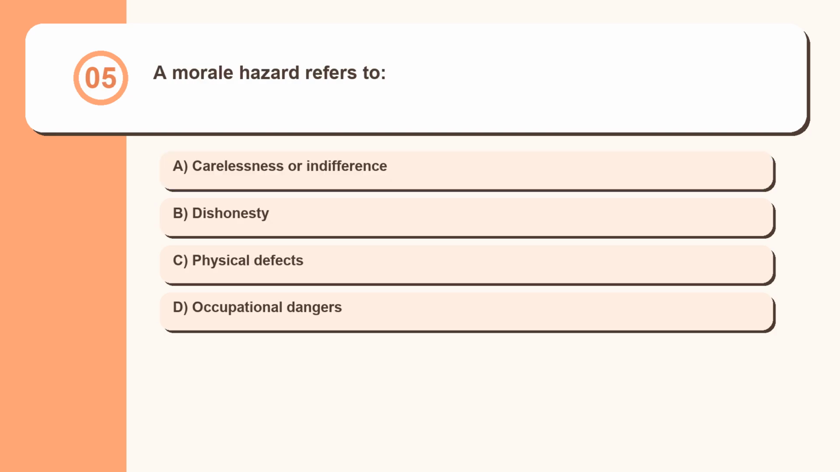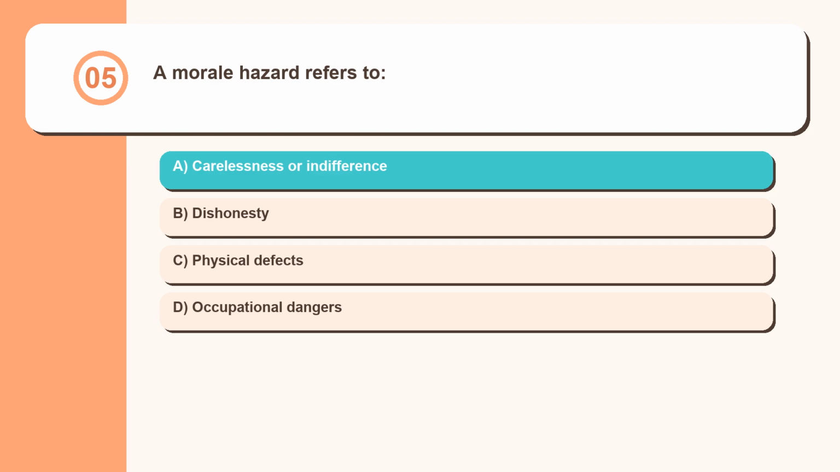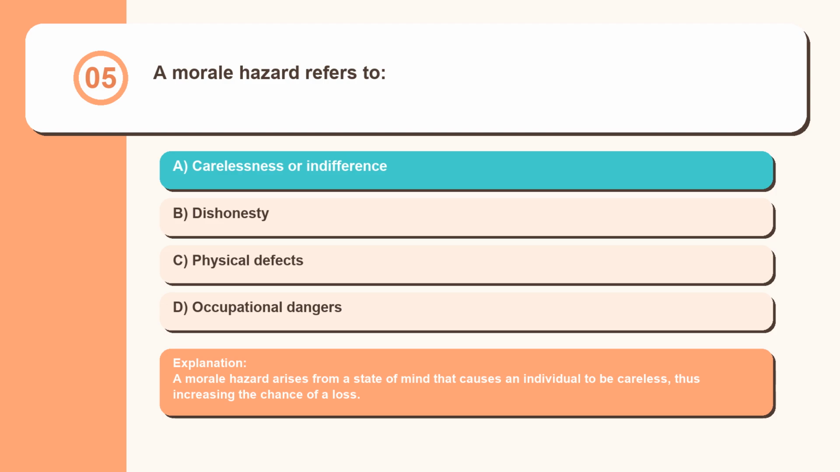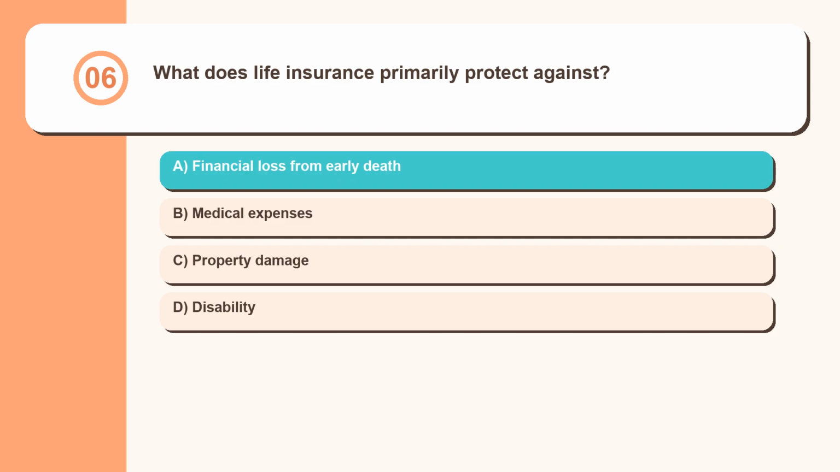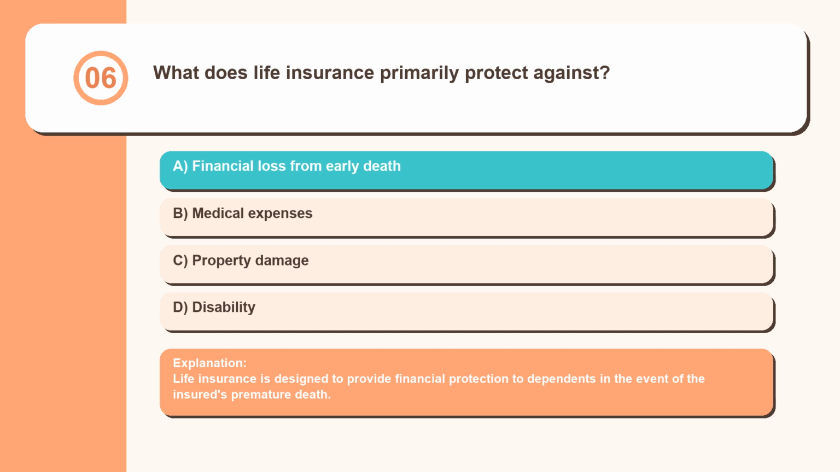Question 5. A morale hazard refers to: carelessness or indifference, dishonesty, physical defects, occupational dangers. A morale hazard arises from a state of mind that causes an individual to be careless, thus increasing the chance of a loss. Question 6. What does life insurance primarily protect against? Financial loss from early death, medical expenses, property damage, disability. Life insurance is designed to provide financial protection to dependents in the event of the insured's premature death.